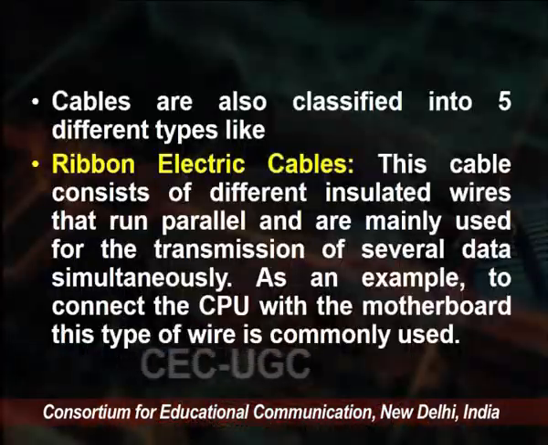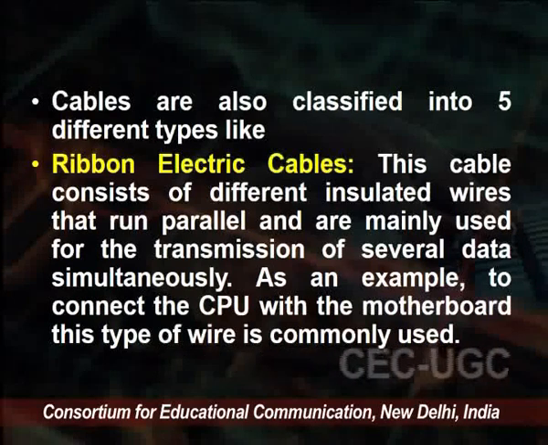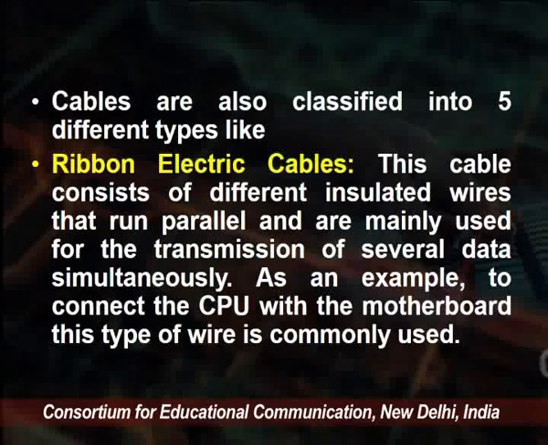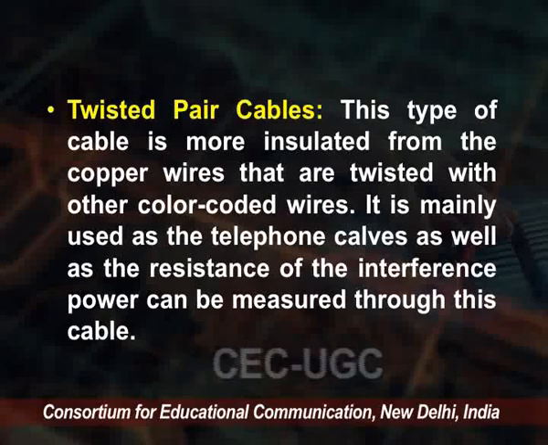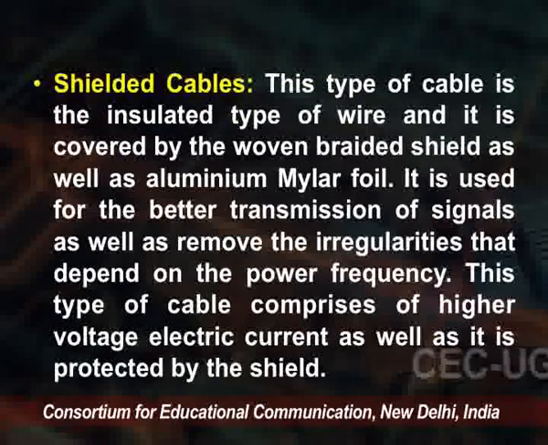The cables are also classified into 5 types, and we will discuss how the cables are classified in a further lecture: ribbon electric cables, twisted pair cables, coaxial cables, shielded cables, and fiber optic cables. These are the other basic types of cables. Up to now we have learned what cables are and how many types of cables are available, like electric cables, power cables as well as computer cables. Thank you very much.